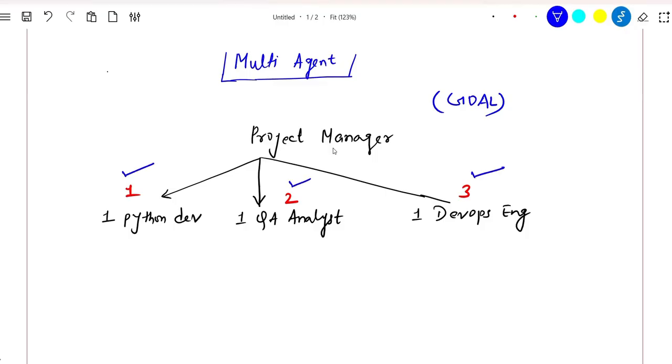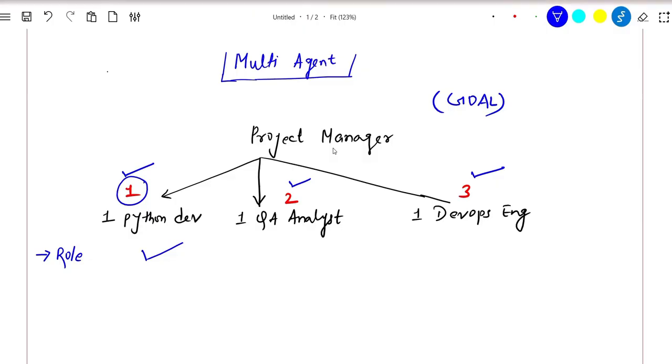Let's try to understand what is the meaning of different tasks. The first thing that should come to your mind is, what is the role of all these agents? In my project example, the Python developer will go ahead and write the Python code. That is the role of the Python developer. Similarly, your first agent will have some defined role.